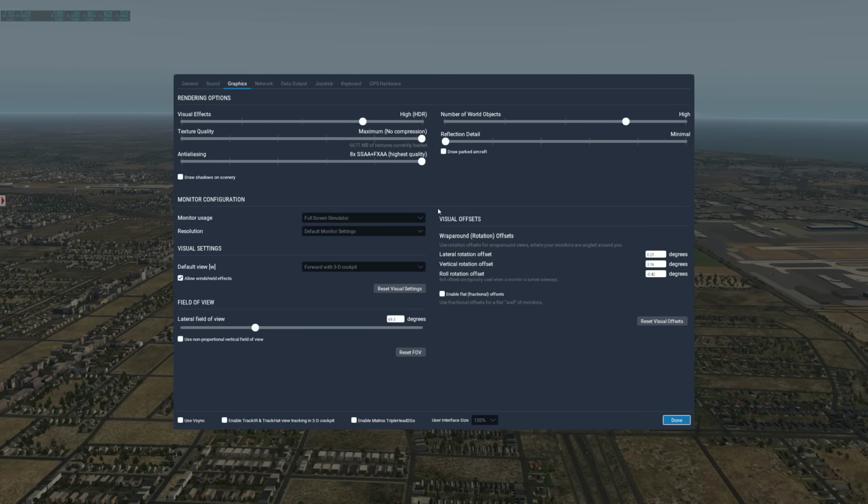in terms of anti-aliasing, but then of course you're going to still lose some FPS because you're running at a higher resolution. So all in all, I think you will get the same FPS if you're running at a 4K monitor with the 2x SSAA and FXAA. So you will get about 31, 32 frames with exactly the same aircraft and settings.